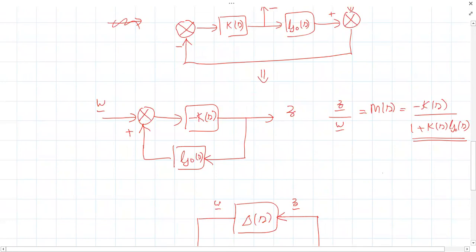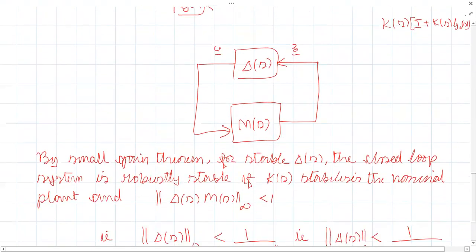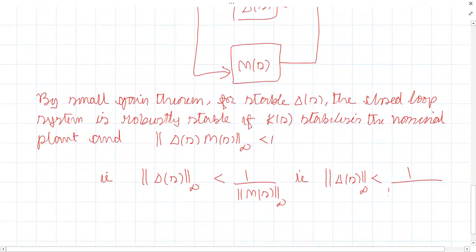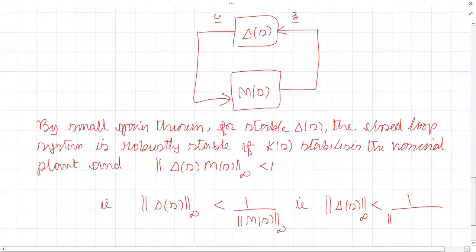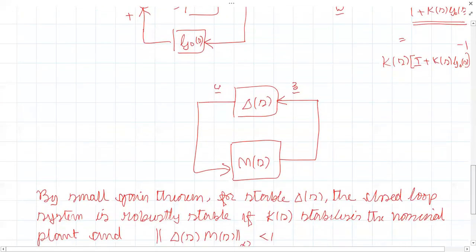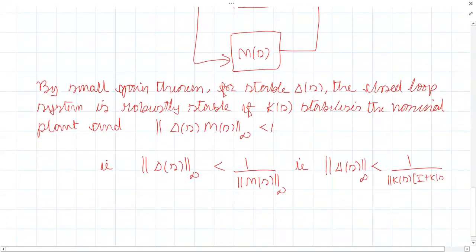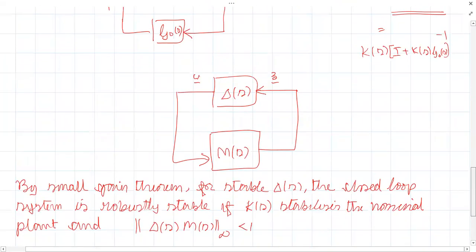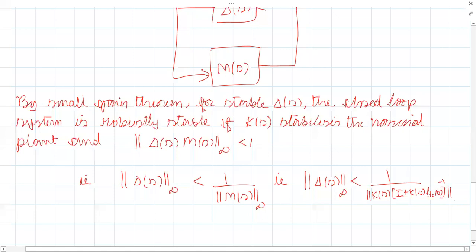Okay, so I can write this as K of S into what? If it's a MIMO system, instead of 1, I can write I. So I plus K S G naught of S inverse. Okay, I can write like this, the same thing. So here this must be 1 divided by the infinity norm of K of S into I plus K of S G naught of S inverse infinity norm.